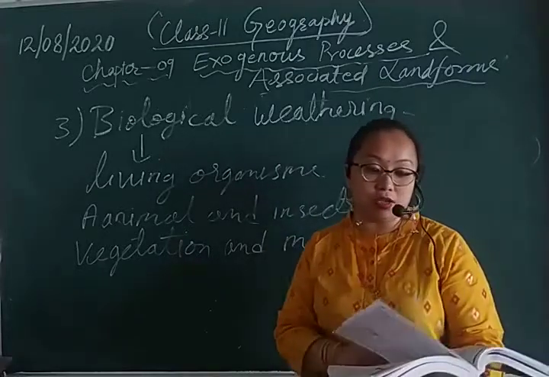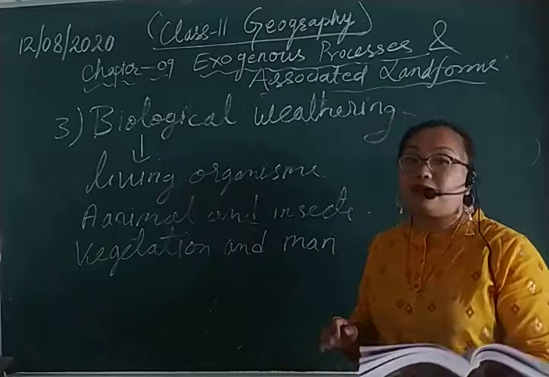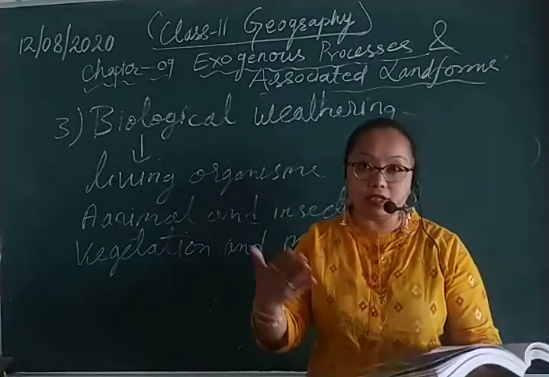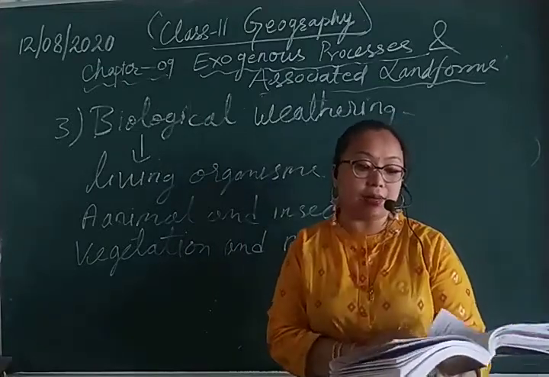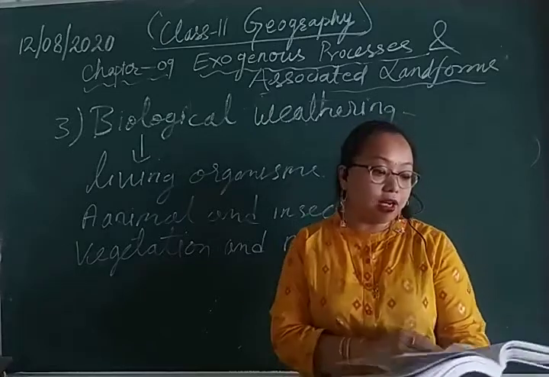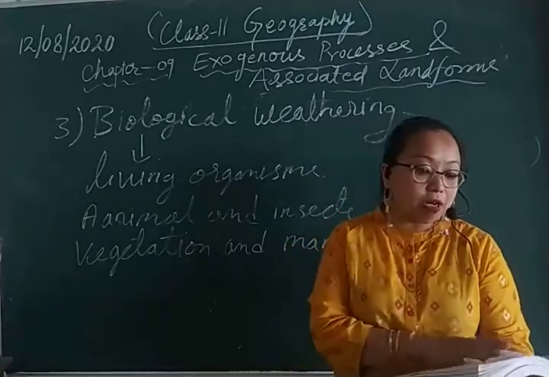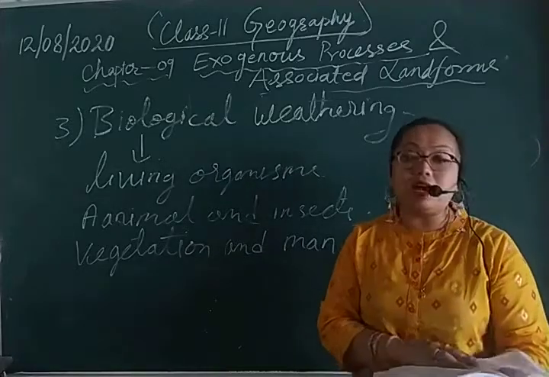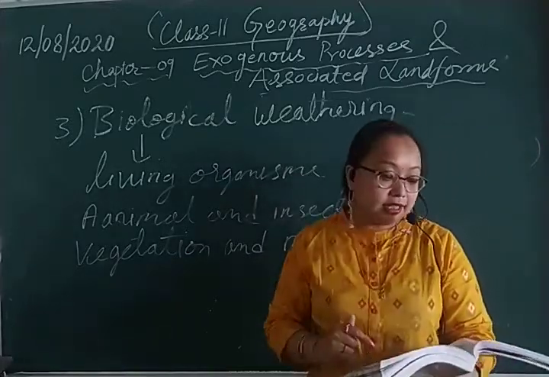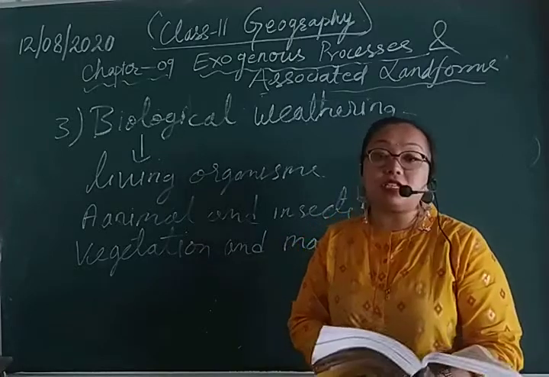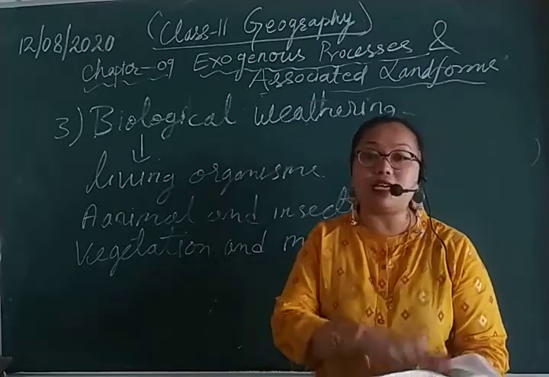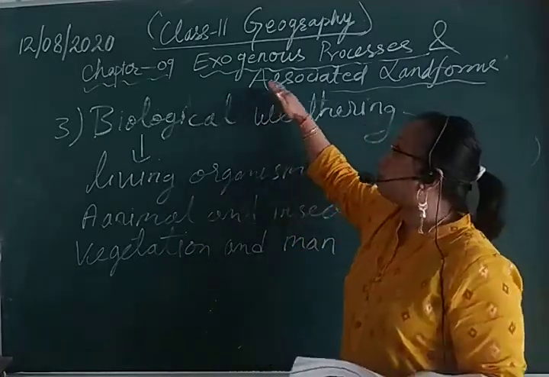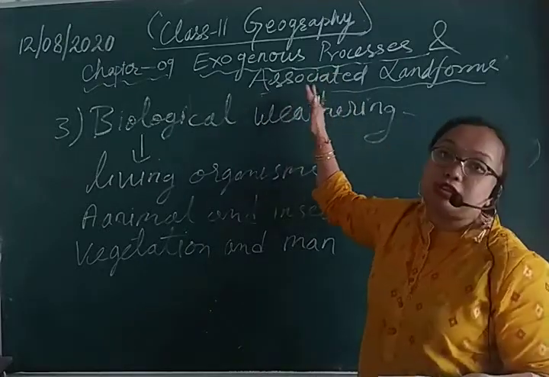This is one of the easiest chapters. I have already been doing this video series for a very long time, and I have done chapter number 5, that is endogenous processes and associated landforms, and I have directly jumped to exogenous processes and associated landforms.